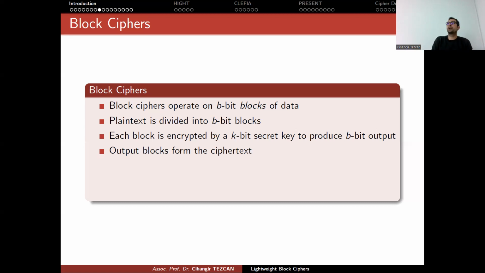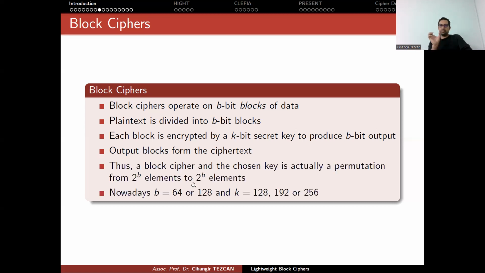Then next week we will talk about modes of operation, okay? So for the rest of this course, just assume that we are encrypting B-bit blocks. Then we will talk about larger content, okay? Now, if our input is B bits and the output is B bits, then what we do is actually as follows.